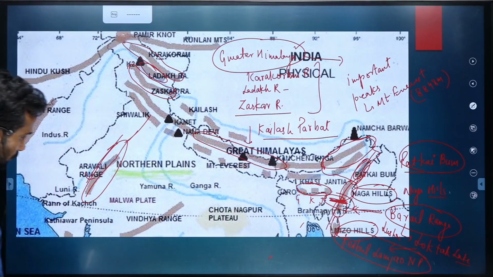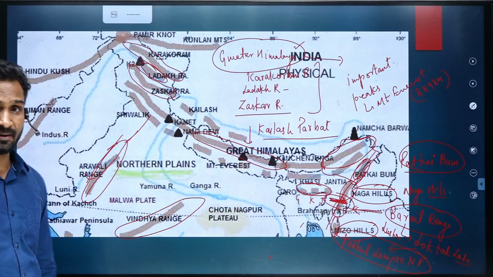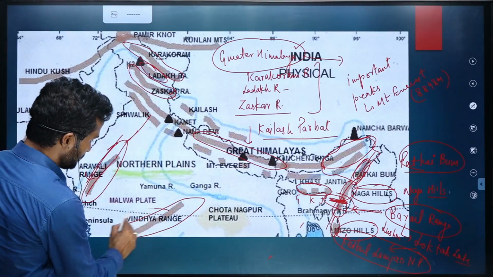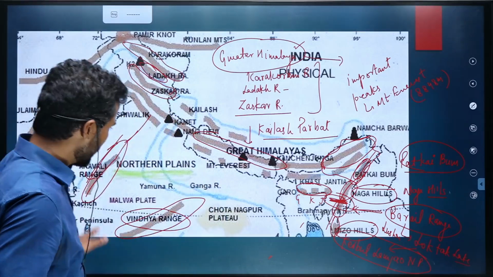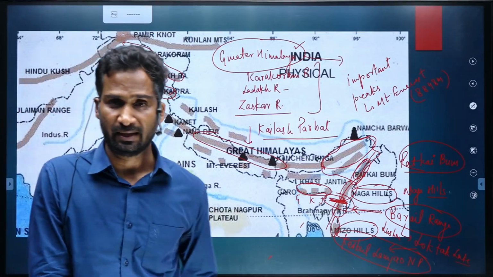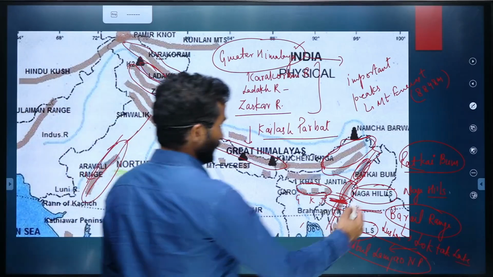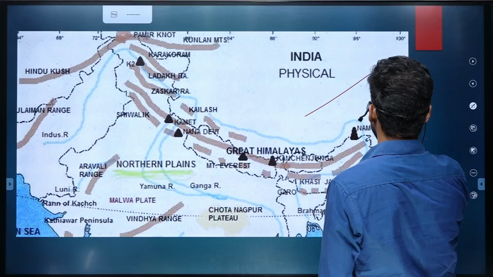Then there is another important mountain range present in the central part of India called the Vindhya range. Technically, it is an escarpment. An escarpment is a structure like this.